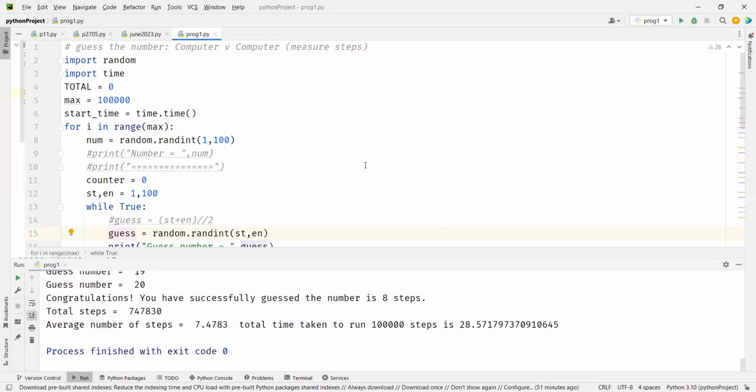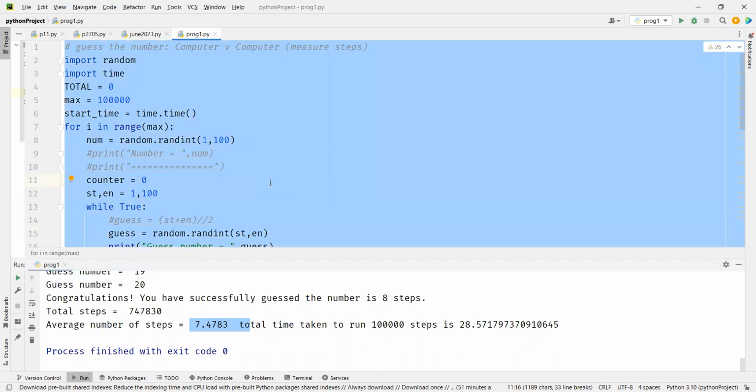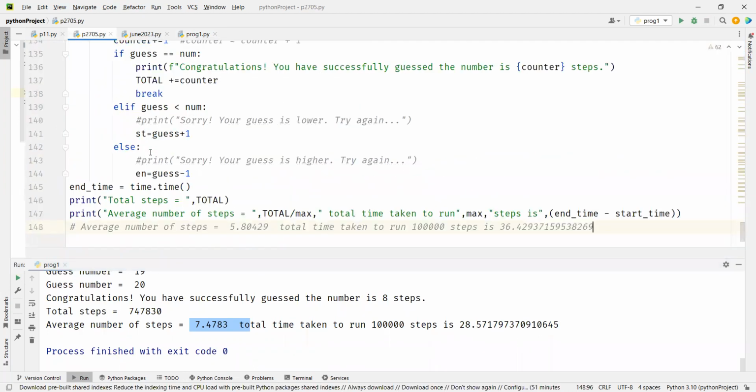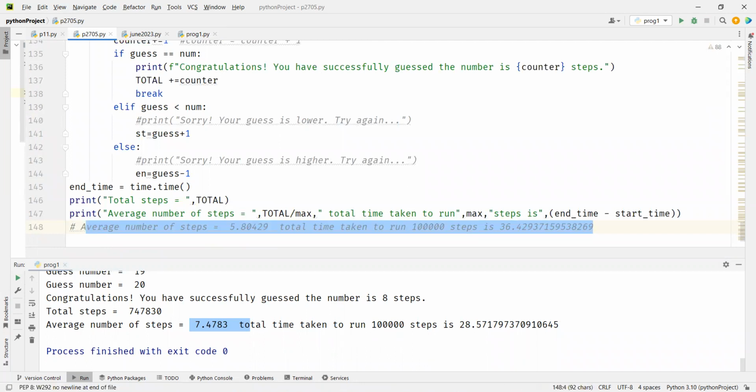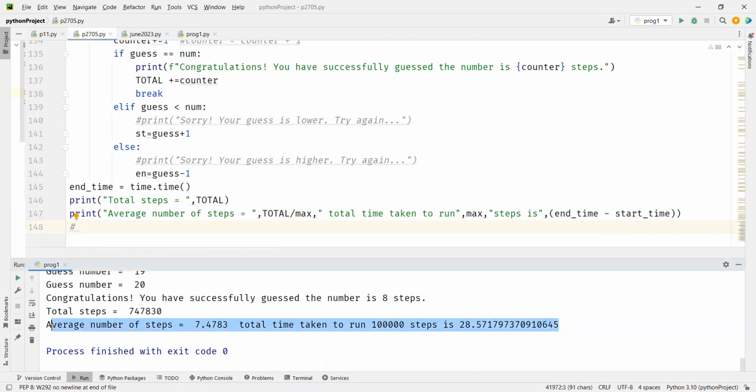See, so this has taken on average 7.5 steps. So what does this tell you? It's taking more steps, taking more time. So it tells you that having a plan, having a step, is a better way to success than doing something randomly.